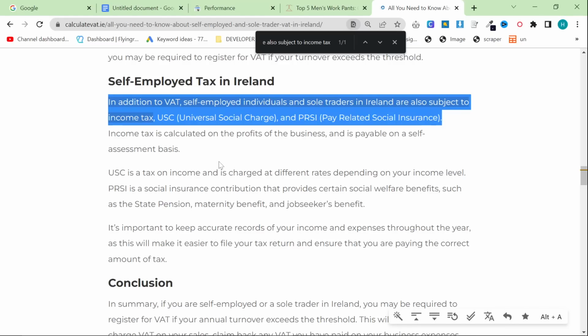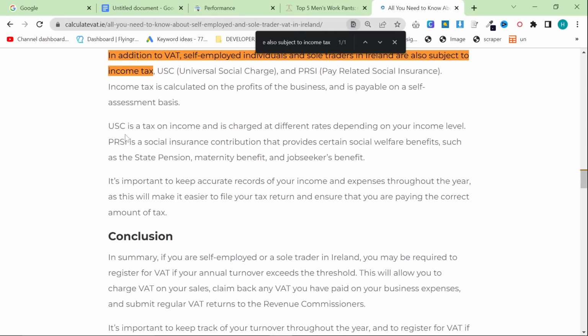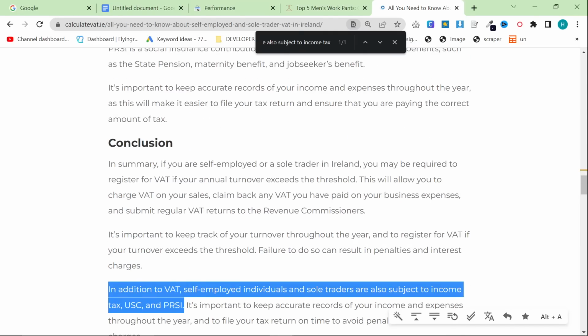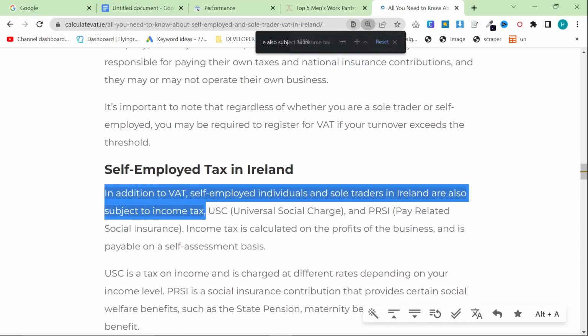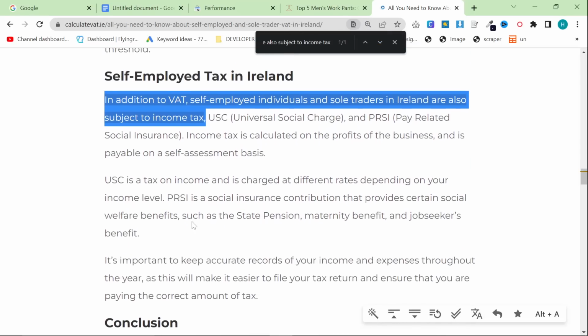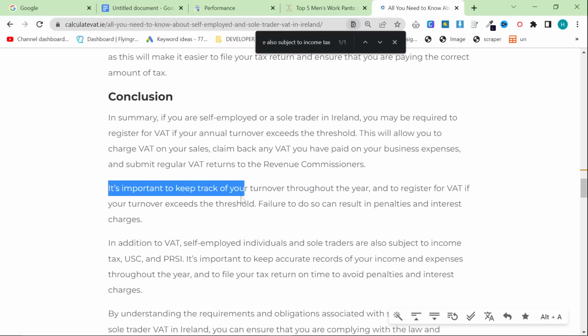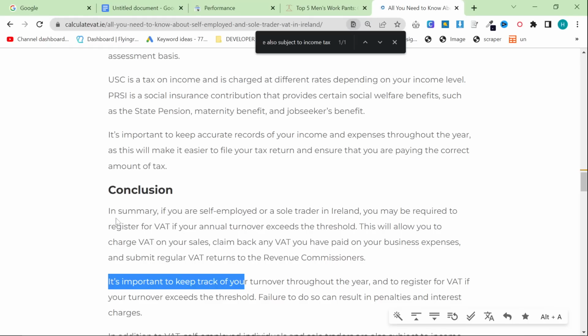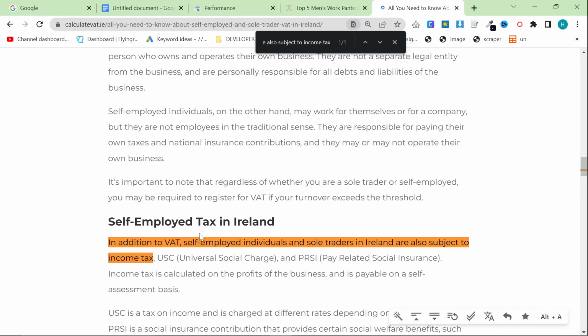Think about it from the perspective of Google. People say, oh, they can't tell if it's AI-generated content, blah, blah. Nobody in their right mind is going to write the exact same sentence a few paragraphs down from each other. Look, it says here as well, "It's important to keep." "It's important to keep." This kind of thing does not happen. If you are a real human writer, you will know that you already wrote this sentence. So this is something you have to be extremely careful of as well.